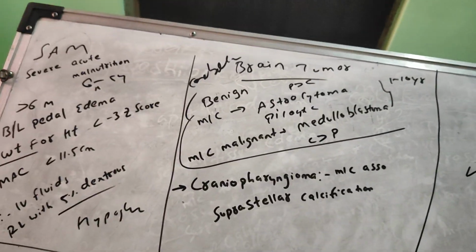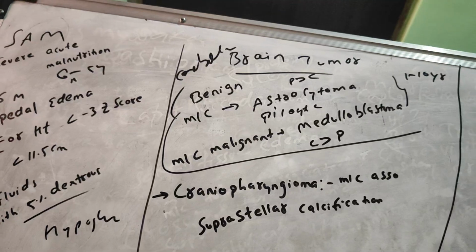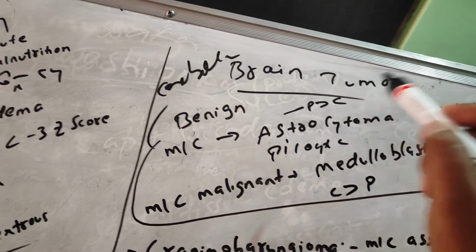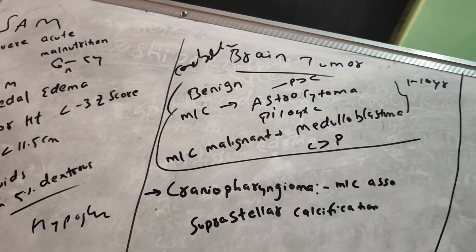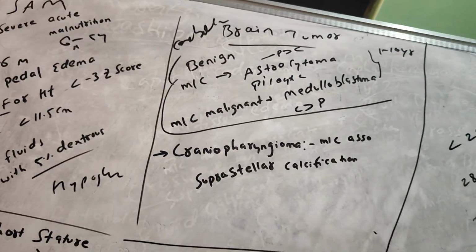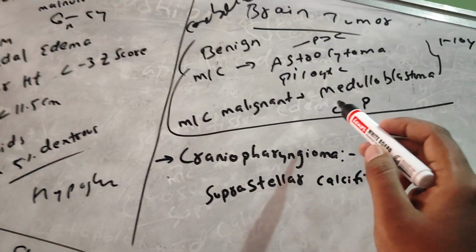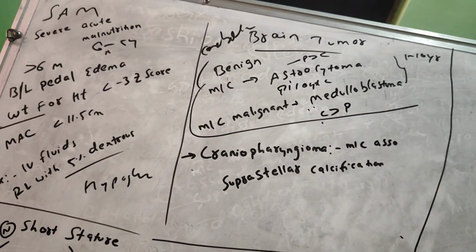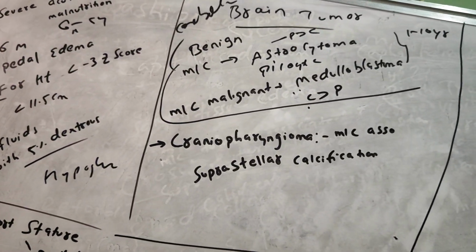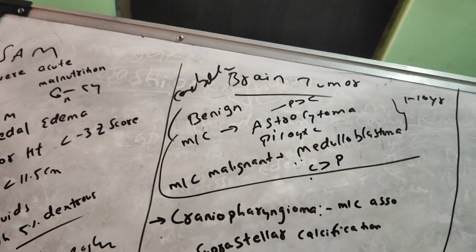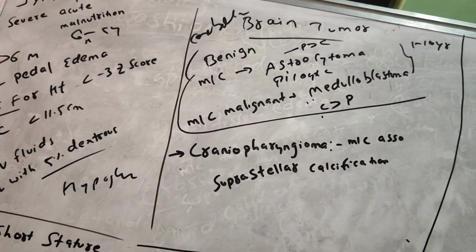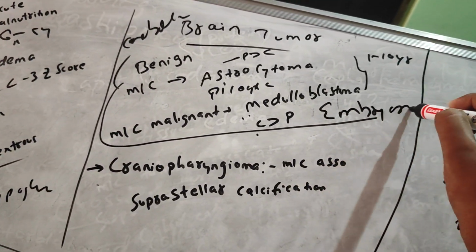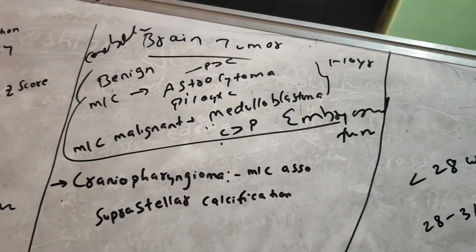The question will ask, which of the following is the most common benign brain tumor of children, which is located peripheral to the cerebellum? The answer will be astrocytoma. Astrocytoma is peripheral. Medulloblastoma is central, in the middle. So the most common malignant brain tumor of children, which is centrally located in the cerebellum, is the medulloblastoma, also known as embryonal tumor.